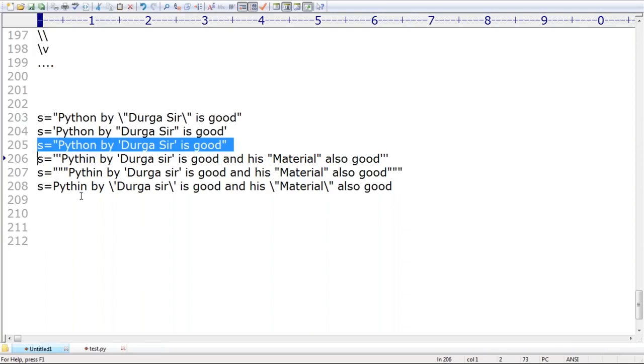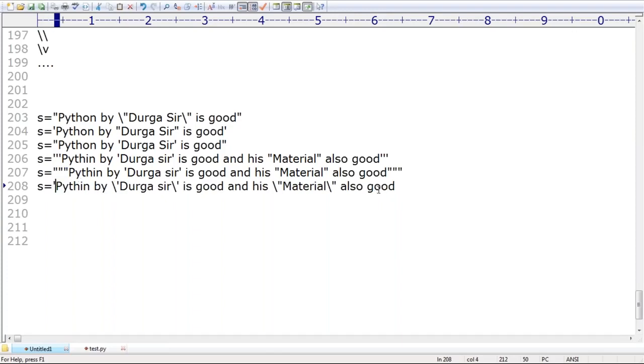Okay, Janacharya, just observe that in Python, here I'm using single quotes. That's why I enclosed it with double quote symbols. What is the problem? I enclosed it with the double quote symbol, but within it I'm using single quotes only. Here it is compulsory to use either a single quote or a double quote at the end.